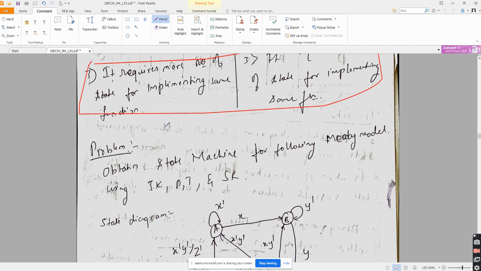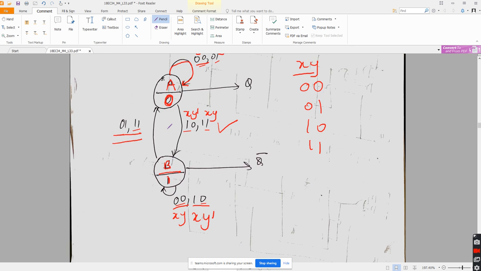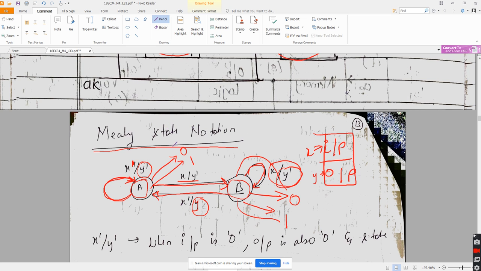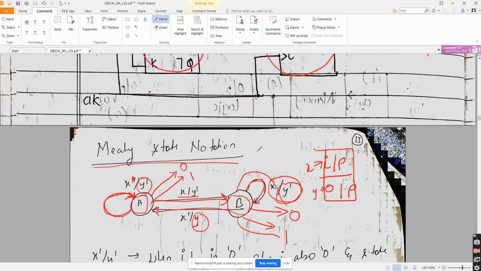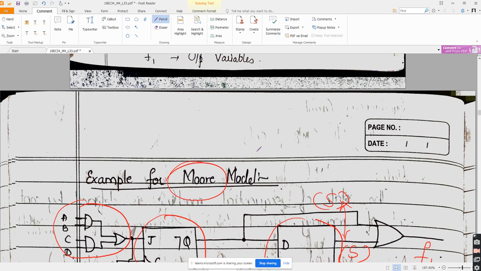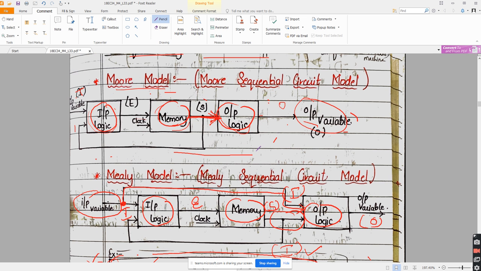So definition of Mealy model, Moore model, input variable, state variable, excitation variable, output variable, and difference between Mealy and Moore, and Mealy and Moore block diagrams, all of them are important. And even Mealy state notation and Moore state notation, all of them are important. These are the theory questions which will probably be asked for 5 to 6 marks. Is that understandable? These block diagrams are also very important.